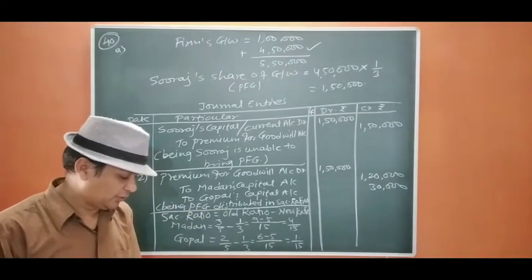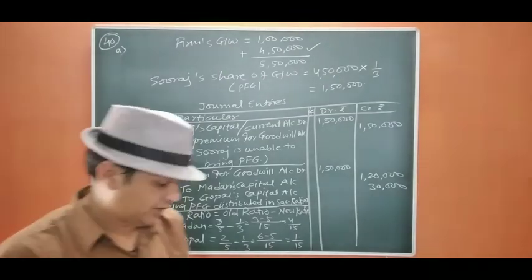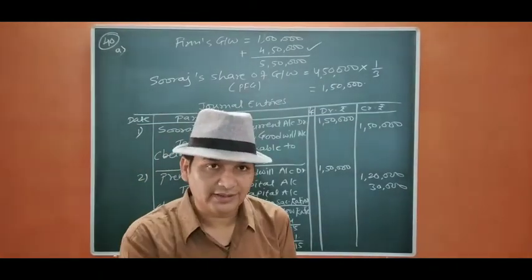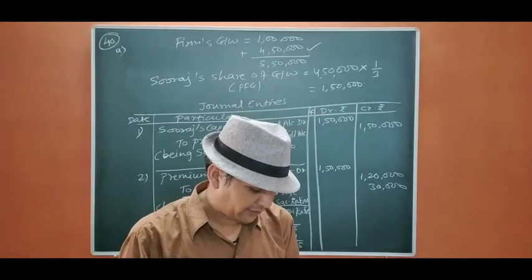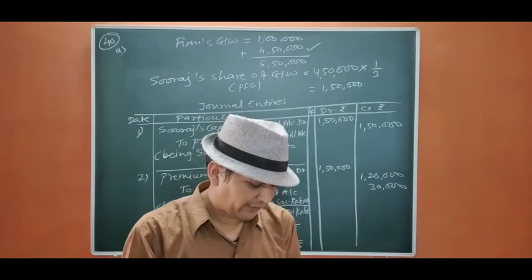Okay, now we move to part B, where goodwill is to be raised and written off. We are going to raise the 4,50,000, and then again we are going to write off the goodwill, that is 50,000.